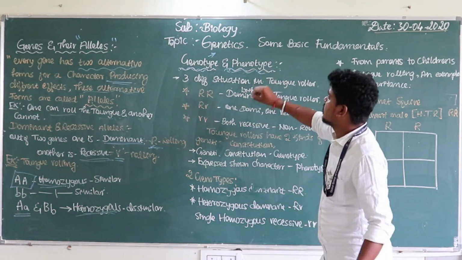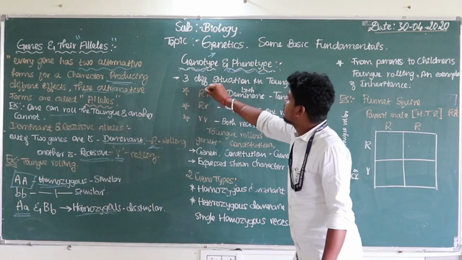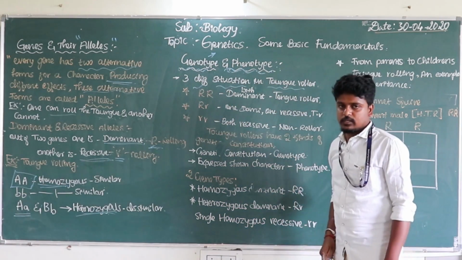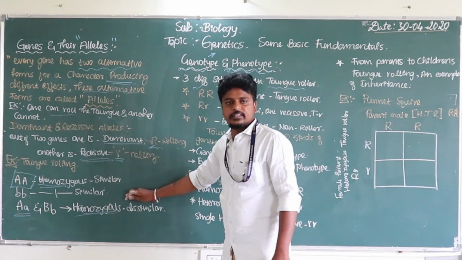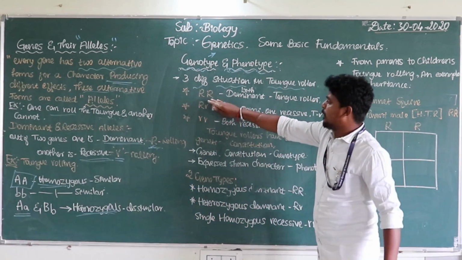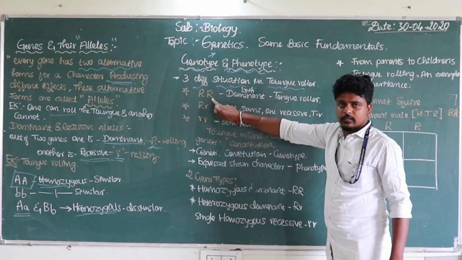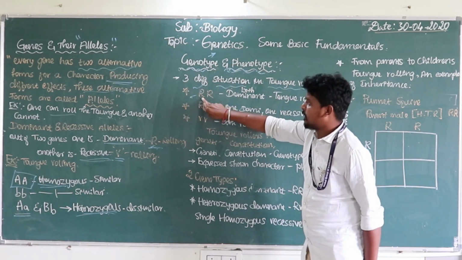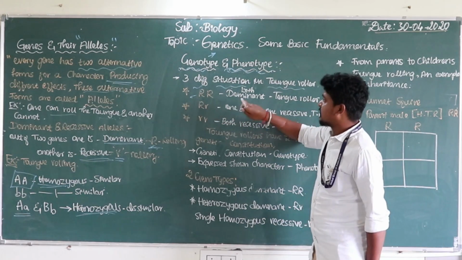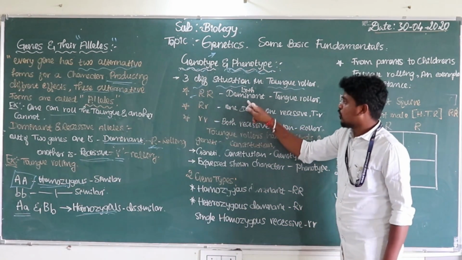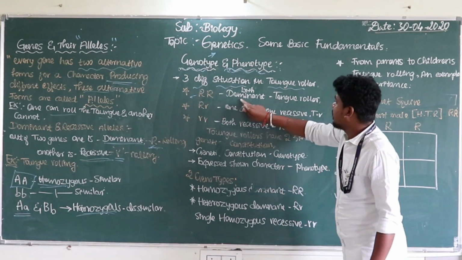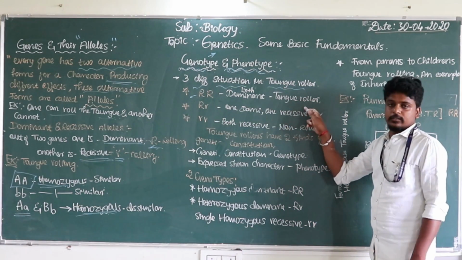Before that, after genotypic and phenotypic, come the three different situations of the tongue rollers. As I told you, there are three different types. The capital R, always the first letter of the gene, is a capital letter which indicates the type. Have you understood? The dominant is always indicated by capitals, the tongue roller.